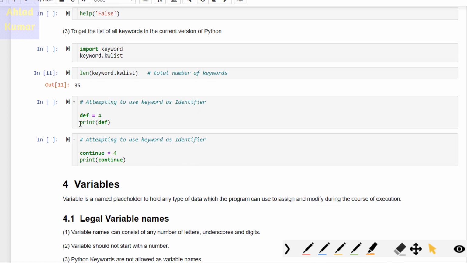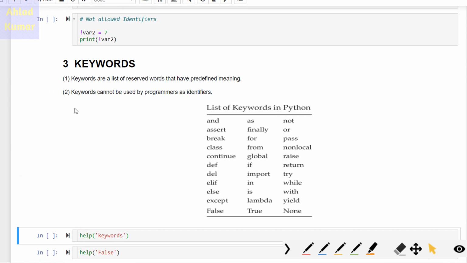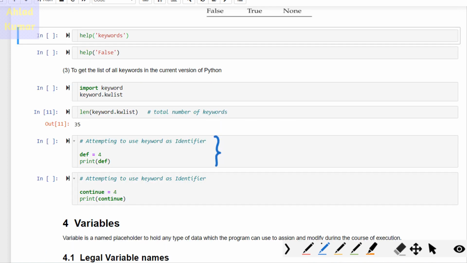The next concept that I want to discuss is the important one we have written over here: keywords cannot be used by programmers as identifiers. We will try to do this and see what results we get. In this piece of code, we are trying to use a keyword as an identifier. We define def equal to 4.